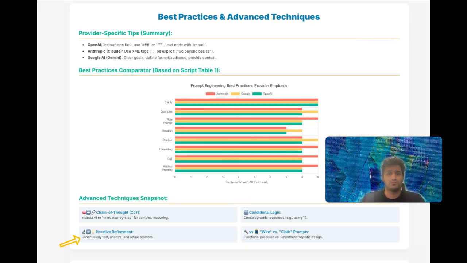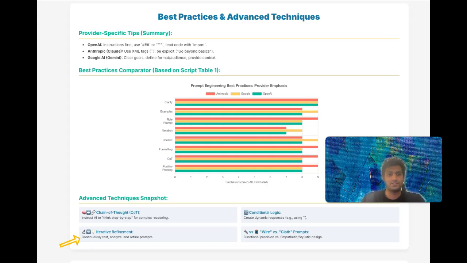We have touched on iteration previously, but it's worth emphasizing as an advanced technique. It involves continuously testing and refining your prompts based on the AI outputs. A key idea here, inspired by Parahelp's ethos and concepts like empathetic AI prompting, is to treat the AI as a collaborator.